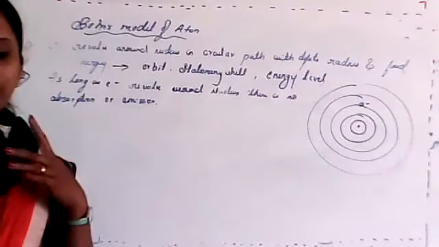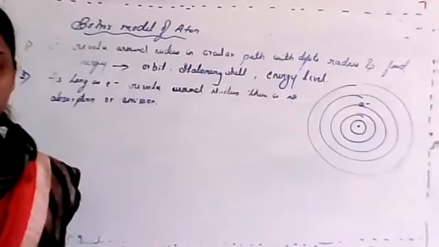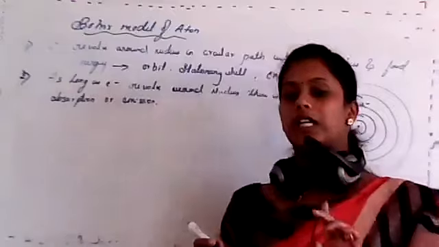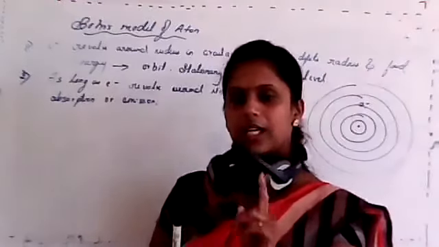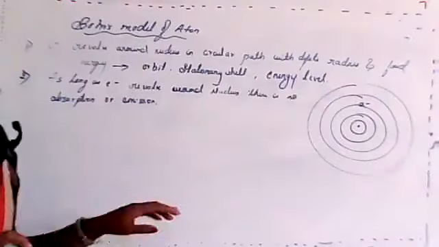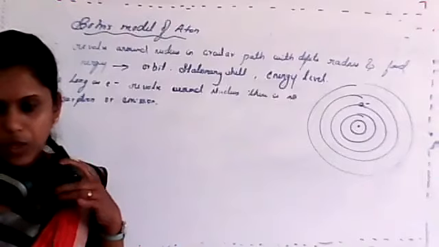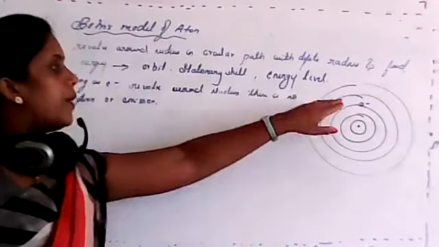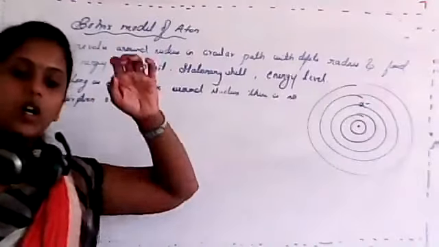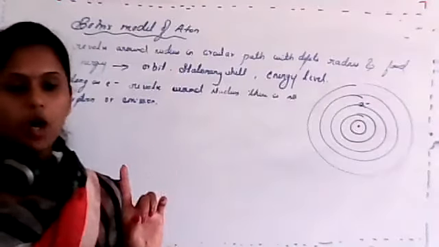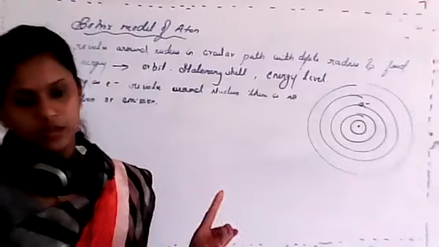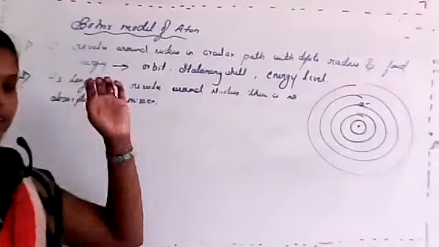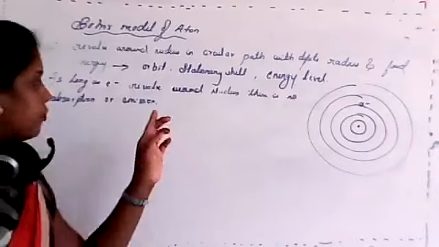There is no excitation of the element to absorb or emit when it is in its orbit. When it is present in its own orbit or shell, there is no loss or gain of electron. Clear? So this was the second point which was explained by Bohr's atomic theory.